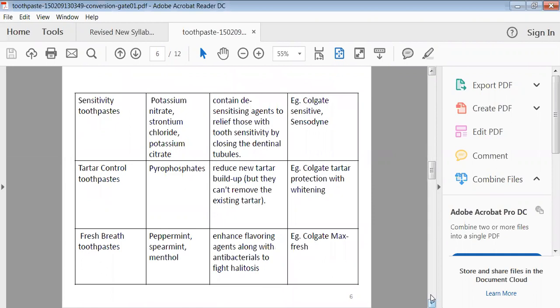Then sensitivity toothpastes are there. Sensitivity toothpaste contains, or we have to add, ingredients like potassium nitrate, strontium chloride and potassium citrate.